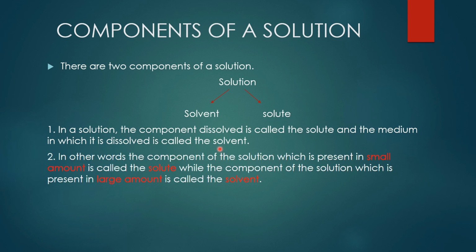In simple words, the component of the solution which is present in small amount is called the solute, while the component which is present in large amount is called solvent. So easily you can remember: small amount solute, large amount solvent. Understood, children?